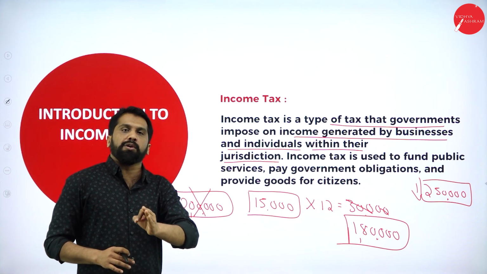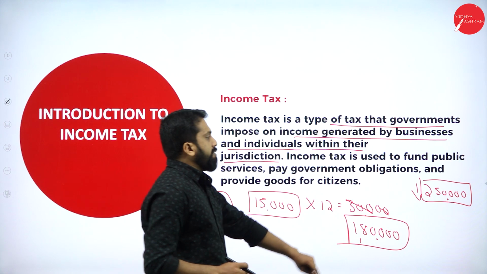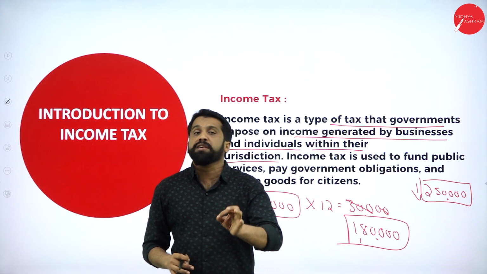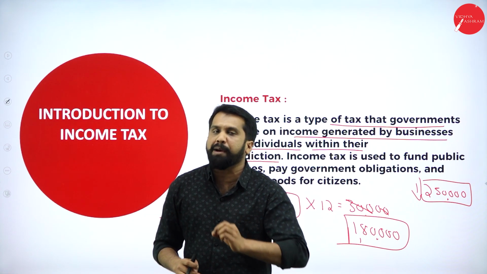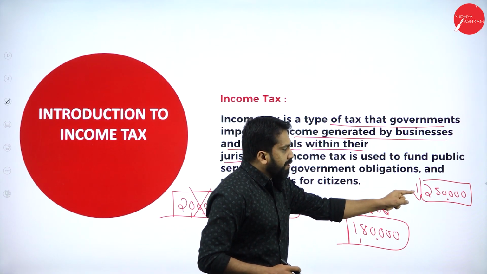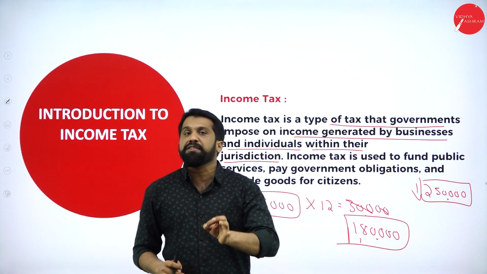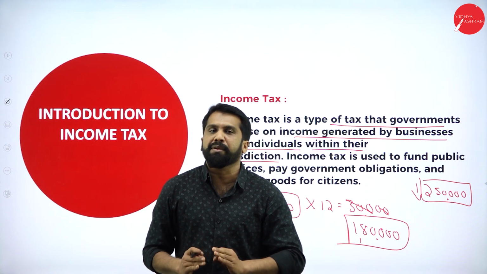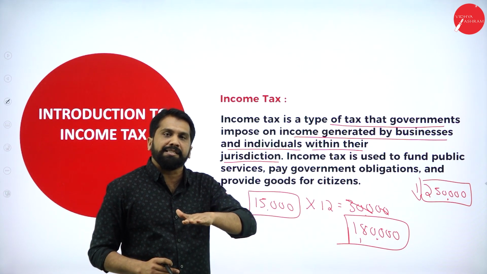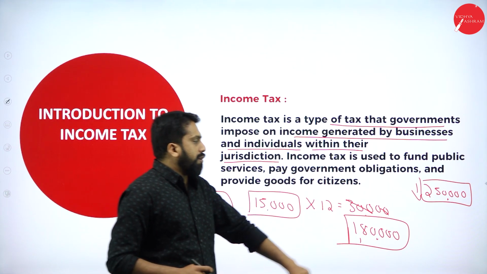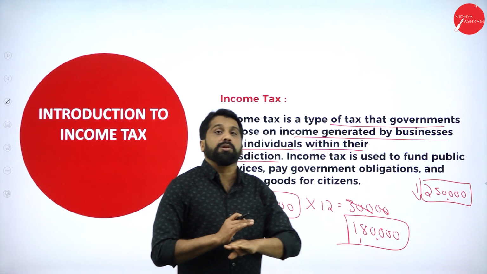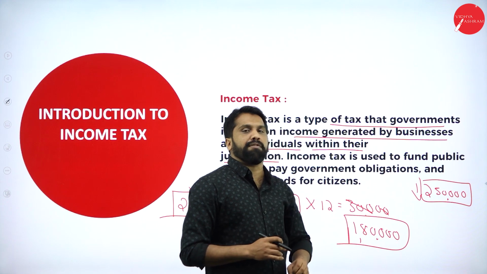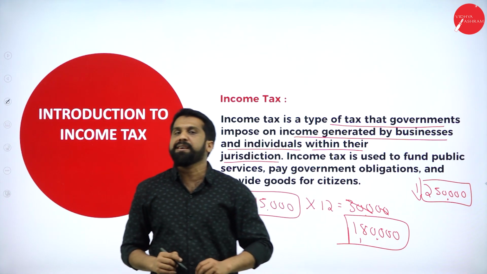Because the government knows that if your salary is 2,50,000 or less, you need to take care of your family. Whatever the amount you have, it is not sufficient to fulfill your basic needs. That's why if your salary is less, if you are poor, if you want to manage your family, don't pay tax. If your income is more than 2,50,000, then only you have to pay tax.